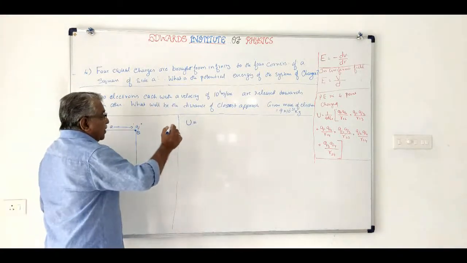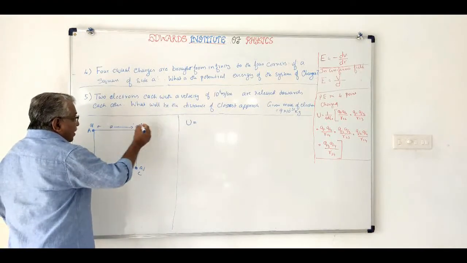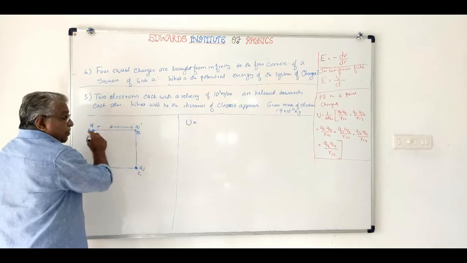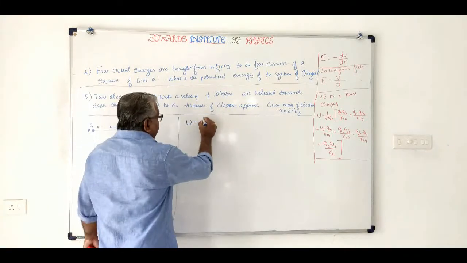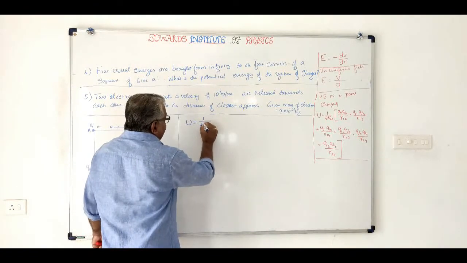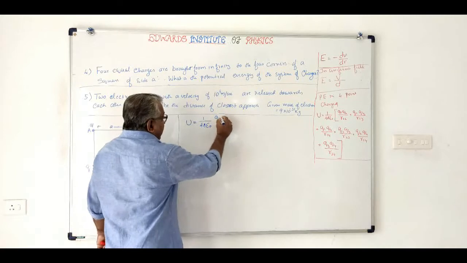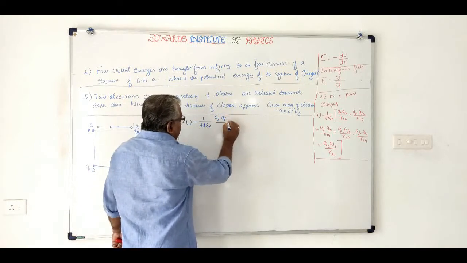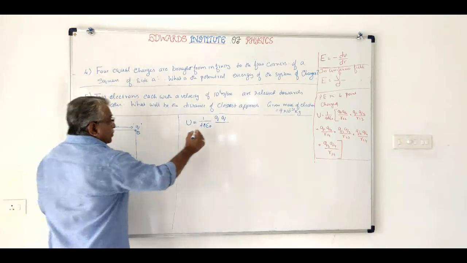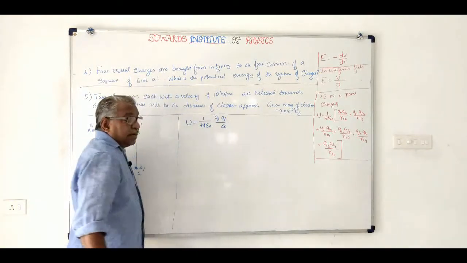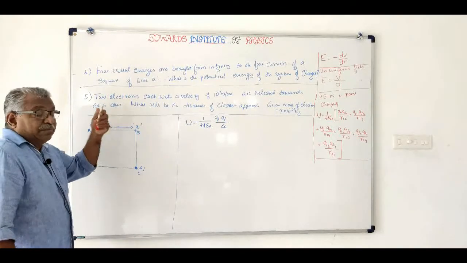Now what is the second work done? What is the work done in bringing a charge from infinity to B? There will be a force of repulsion by the charge at A, and that is given by 1 by 4 pi epsilon 0, Q at A into Q at B, by the distance of separation, which is A. This is the work done in bringing B from infinity to here.